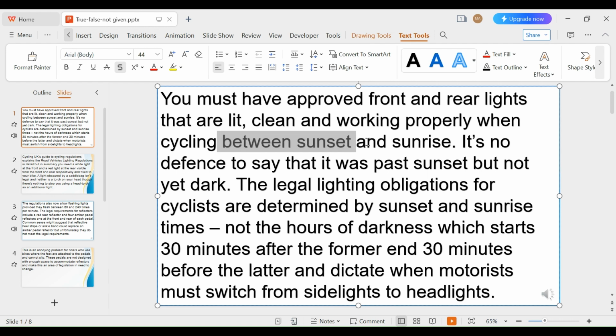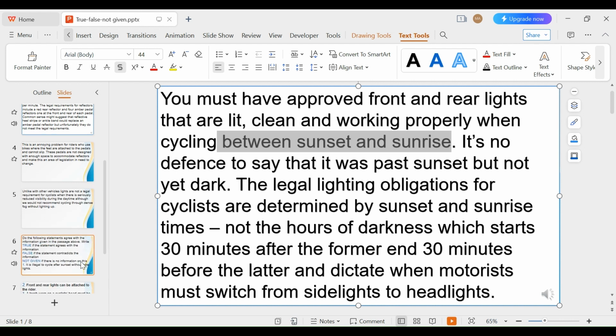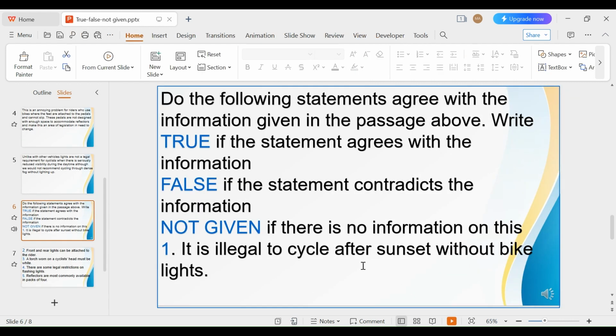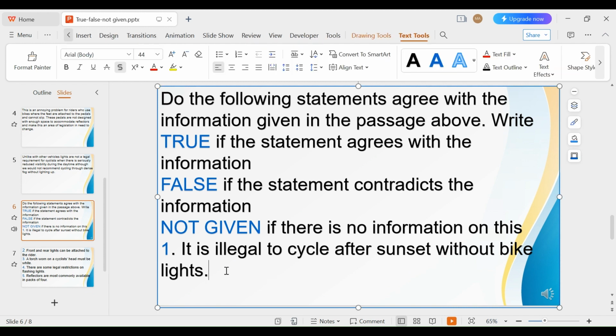What does sunset and sunrise mean? That means at night. So that means you cannot cycle at night without approved light. So that means this is illegal without light. So what is this information? Bike illegal. So that is true. You need to have lights. So that is true.